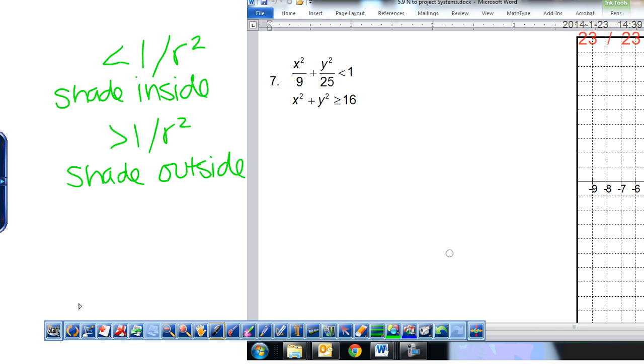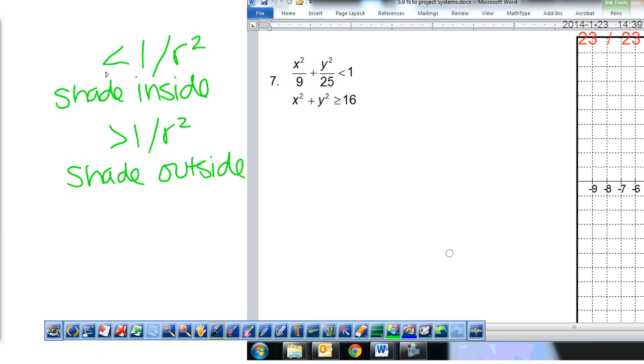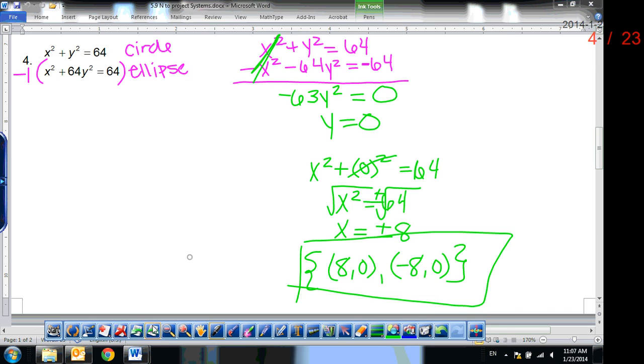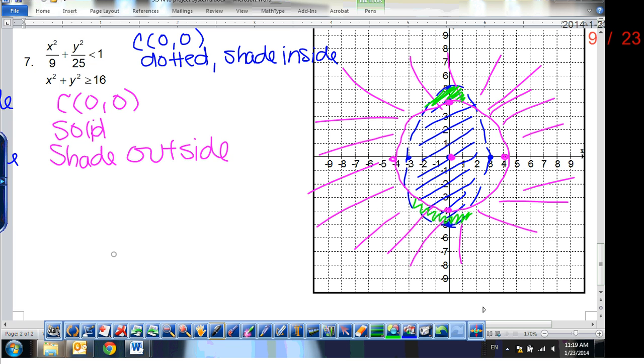All right. I'm going to show you what this picture looks like real quick because we're not going to have time to get there. So give me 2 seconds just so I can talk you through it. Here we shaded outside our circle, but inside the ellipse, so the intersection was in those two regions. Okay? So you still plot your center and your vertices and co-vertices, or your center and your radius, and then do your shading.